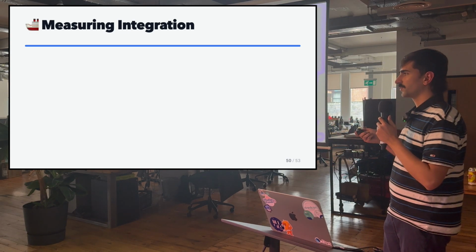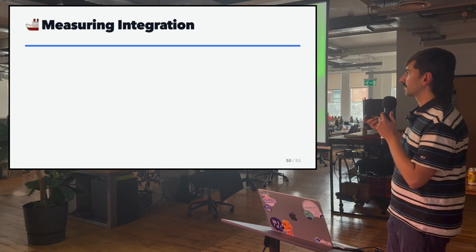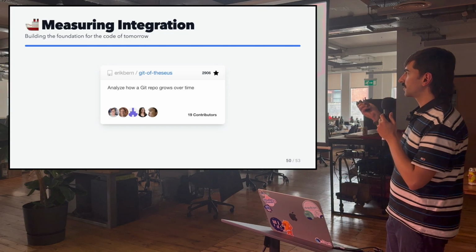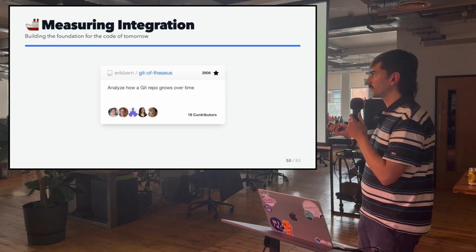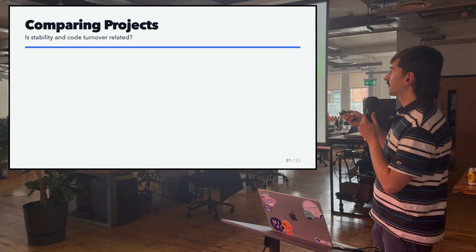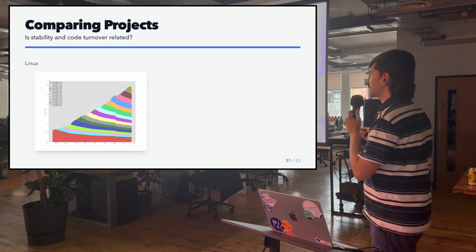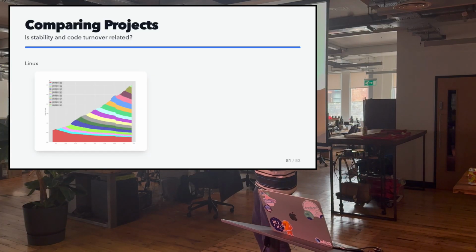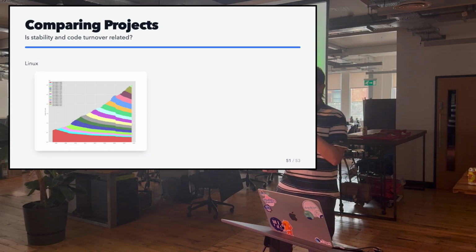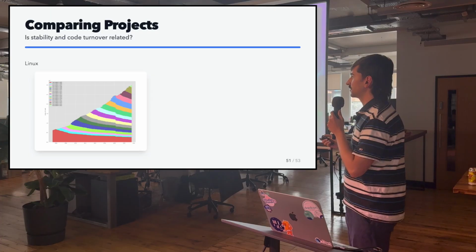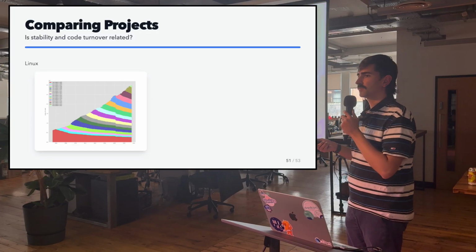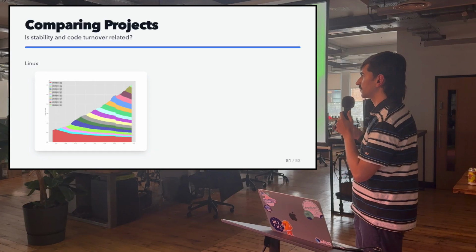And if we take this analogy a little bit more literally, there's this tool that can generate graphs about your GitHub repository, and it will generate a stack plot. And this is, for example, all the code that was added in 2005 in the Linux repository, and then the years following. And you can see that literally the code is building as a foundation for the code that comes after. And with AI generated code, it's very likely that agents will try to rewrite more code than they need to. So you should keep an eye on your projects and see if you're falling into this mistake.